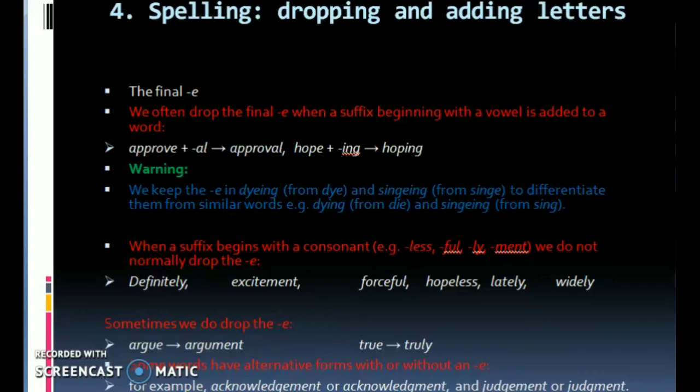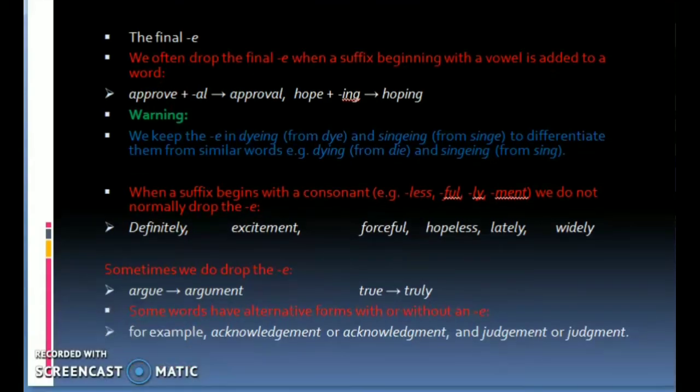Sometimes we do drop the e. Argue, argument. True, truly. Some words have alternative forms with or without an e. For example, acknowledgement or acknowledgment, and judgement or judgment.